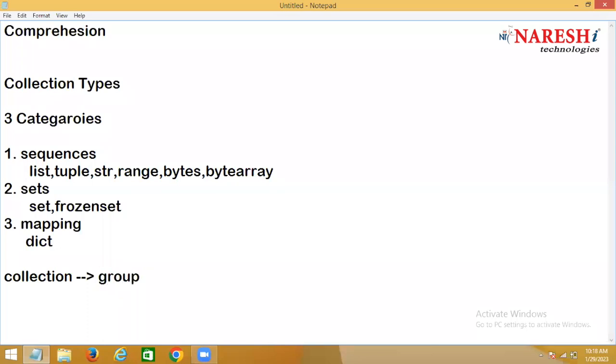When you are working with data science, you load data into collections, and then you perform certain statistical operations.